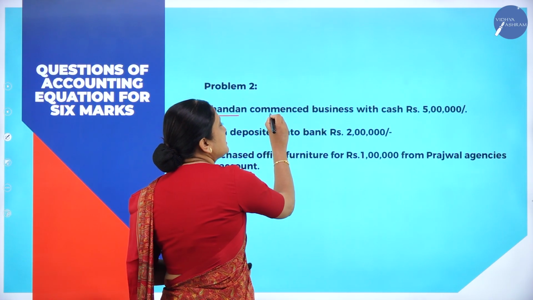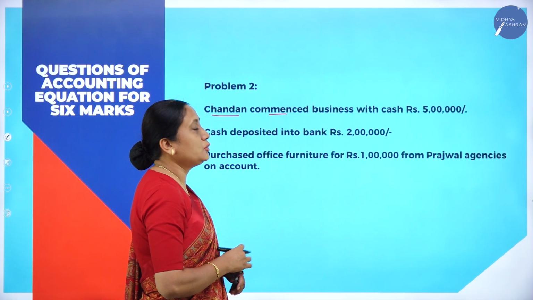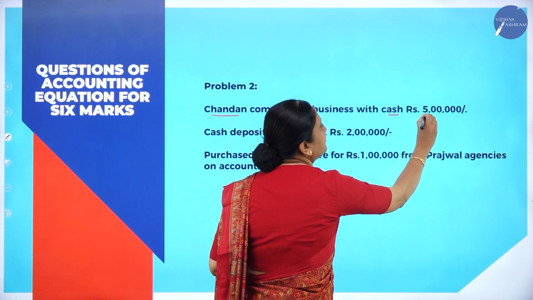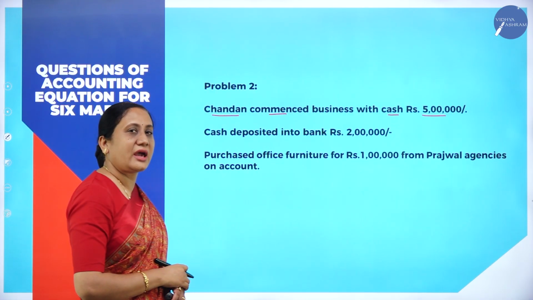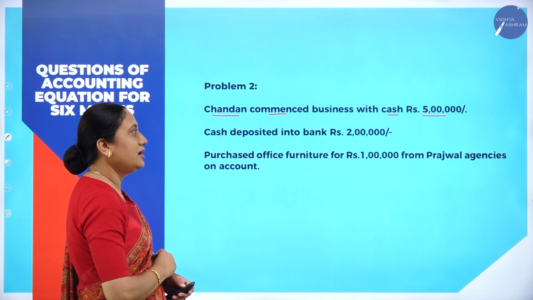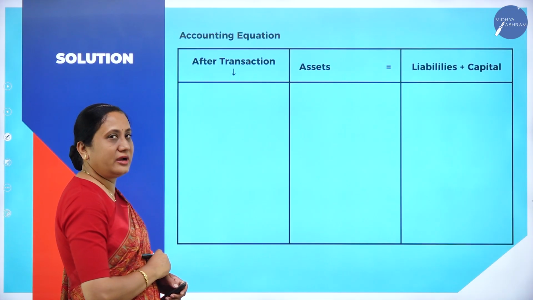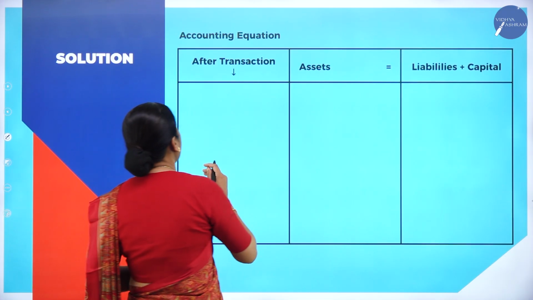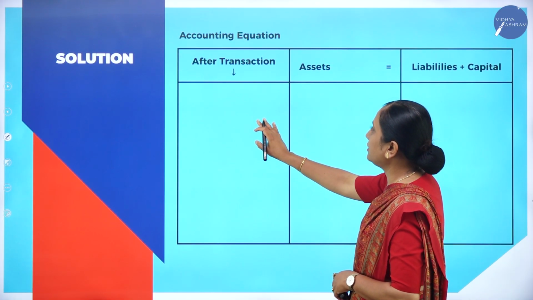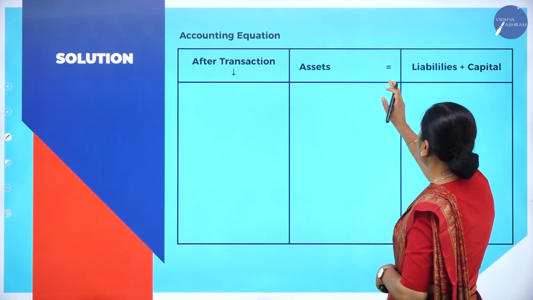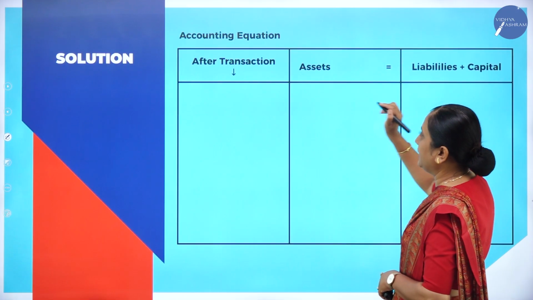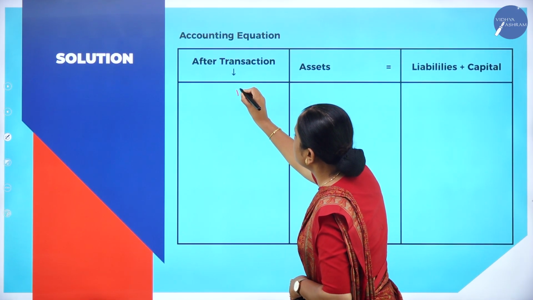To start the business, Chandan is bringing in cash of how much? 5 lakhs rupees. He is bringing in cash of rupees 5 lakhs to start the business. That is the meaning of the transaction. Now we will record it in the accounting equation. As I told you earlier, you have to make 3 columns like this. After transaction, assets equals liabilities plus capital, this is the accounting equation. Now we will record the first transaction.